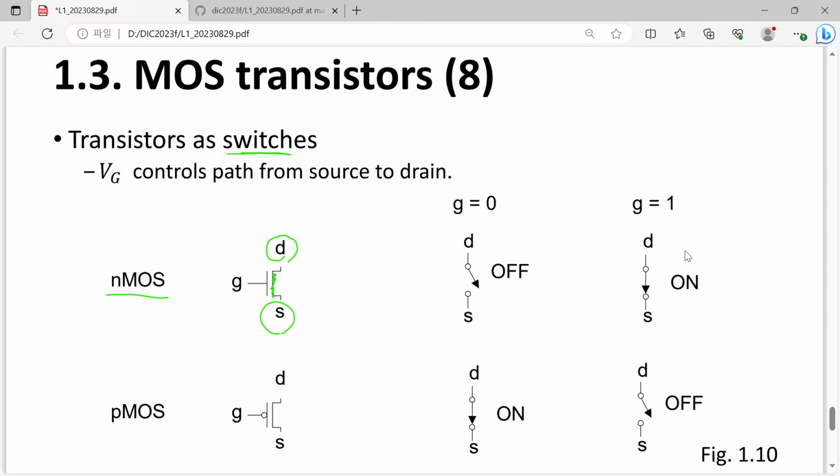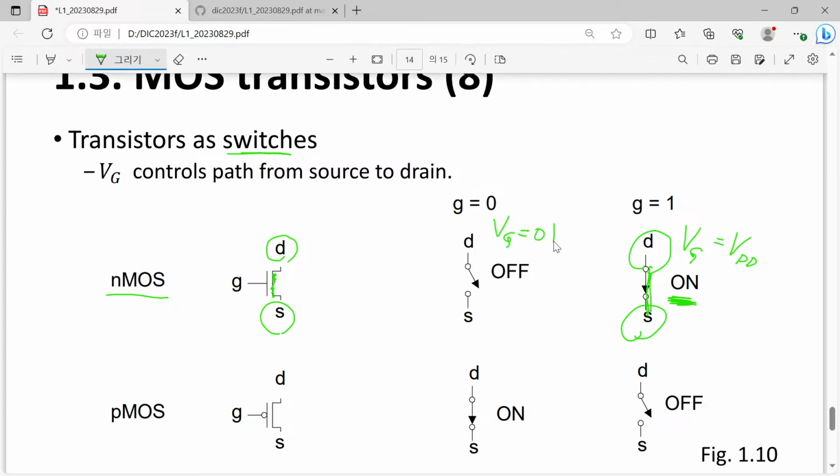Simply speaking, when we have a sufficiently high voltage like VDD, then drain and source are electrically connected, and we say that the transistor is on or the switch is on. And on the other hand, when the gate bias voltage is 0 volt, then source and drain are isolated, and we say the switch is off.